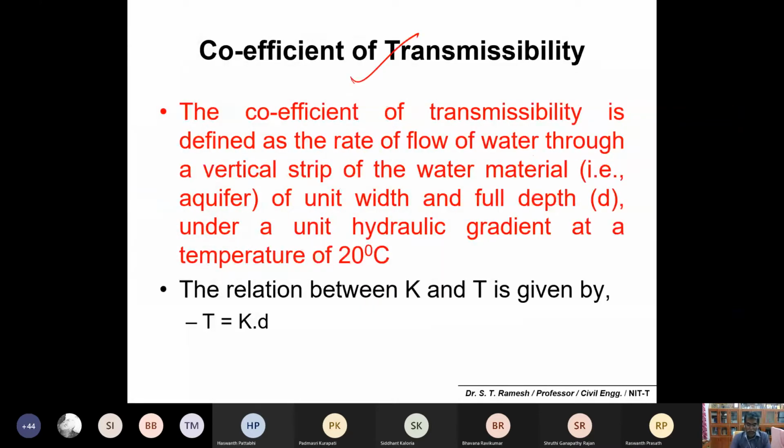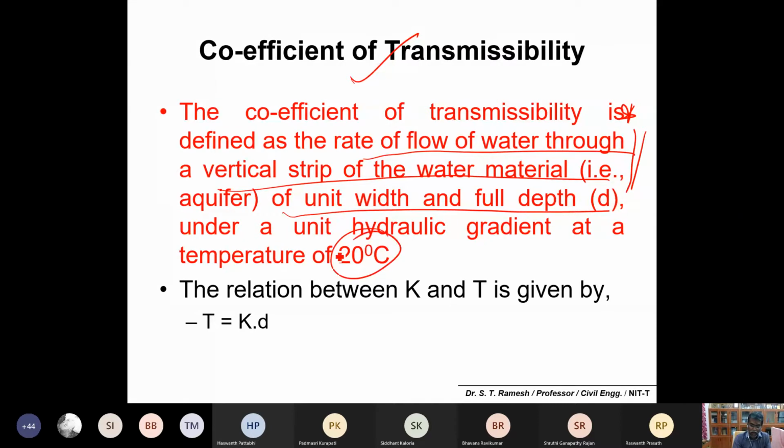Now we have to estimate the coefficient of transmissibility. Transmissibility is the rate of flow of water through a vertical strip of the water-bearing material, that is the soil, of unit width and full depth. This we also discussed in the previous one, and it is also for a temperature of 20 degrees Celsius.